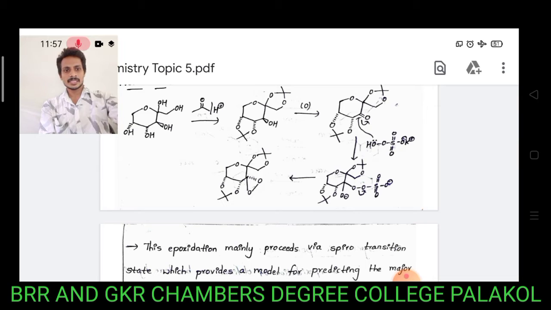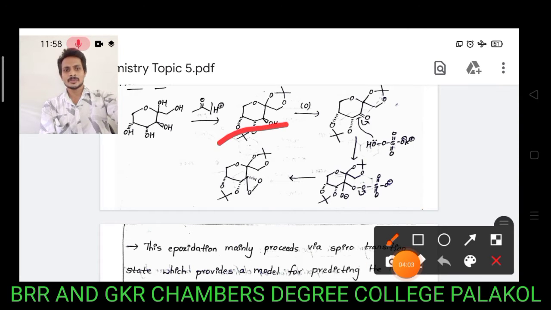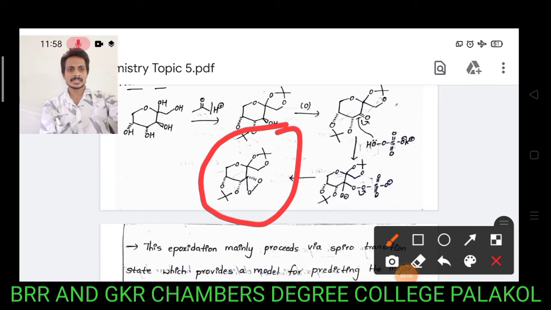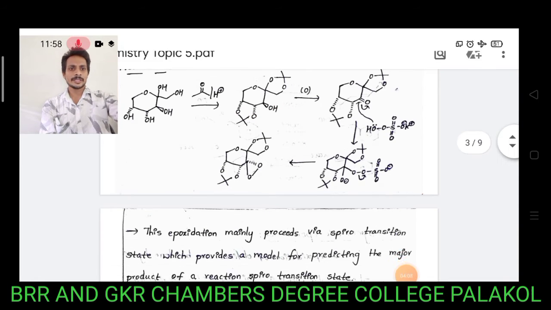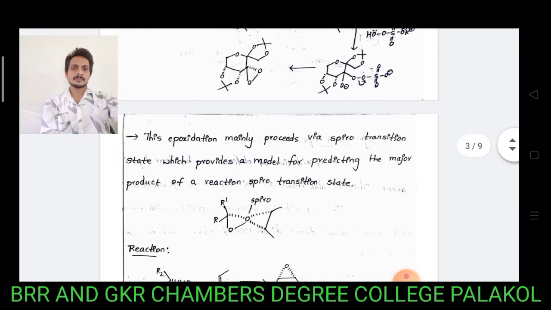This oxidizing agent, treated with olefin systems, trisubstituted or disubstituted, undergoes oxidation to give alpha epoxides. This epoxidation mainly proceeds via a spiro transition state, which provides a model for predicting the major product of the reaction.